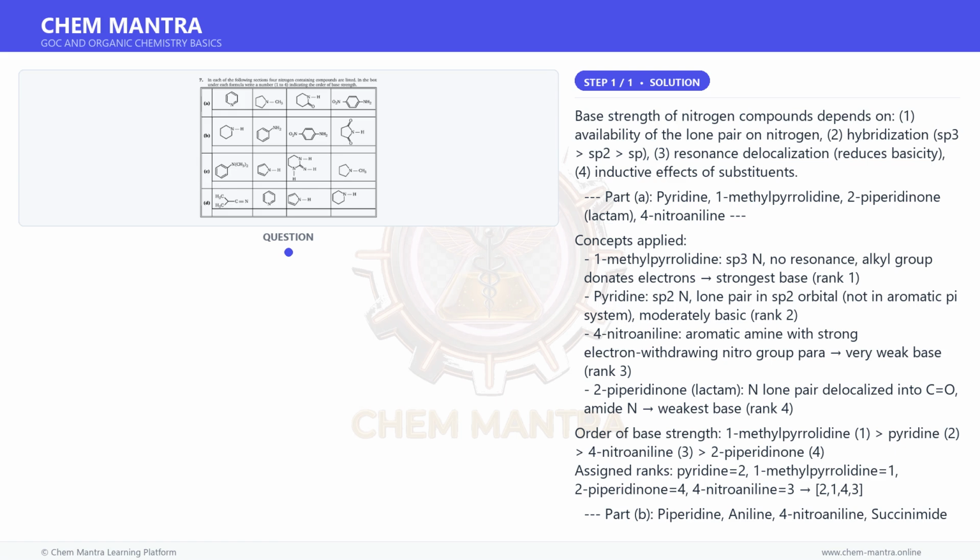3-pyrroline with NH, or 2H-pyrrole: N lone pair involved in partial conjugation, aromaticity or allylic delocalization, very weak base, rank 4. Assigned ranks: isobutyronitrile = 3, pyridine = 2, 3-pyrroline = 4, piperidine = 1. So 3, 2, 4, 1.